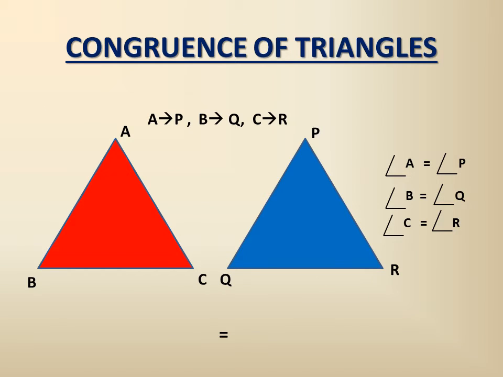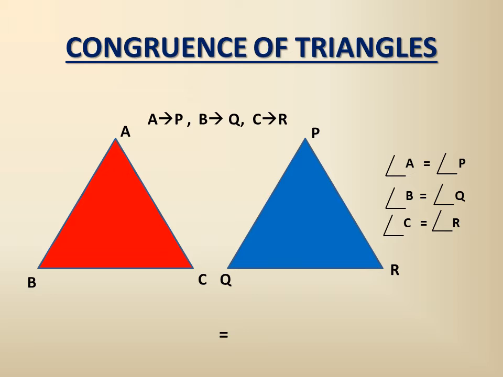Now here again, in the slide you have seen before, point A is coinciding with point P, point B is coinciding with point Q and point C is coinciding with point R, so the red triangle is covering the blue triangle fully. Then we can say these two triangles are congruent.